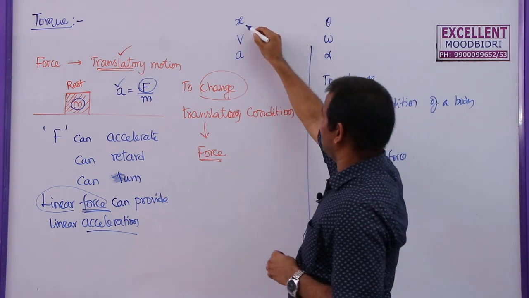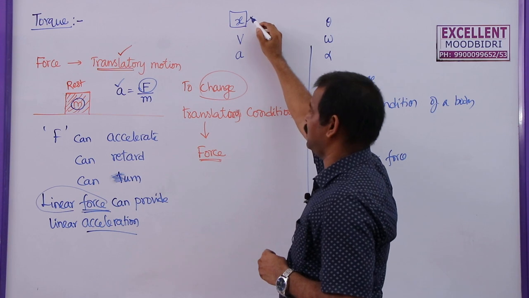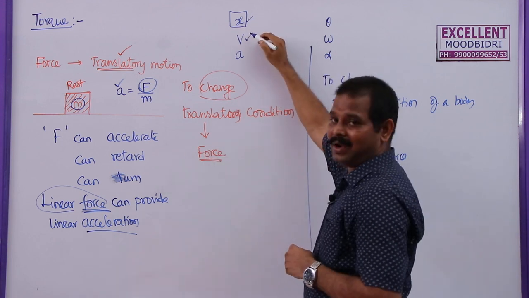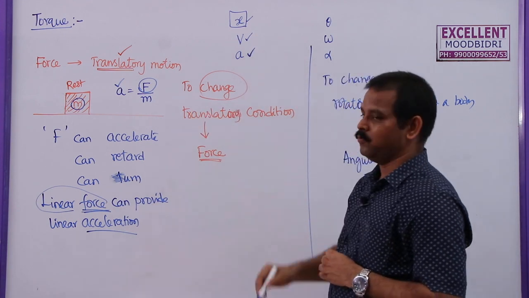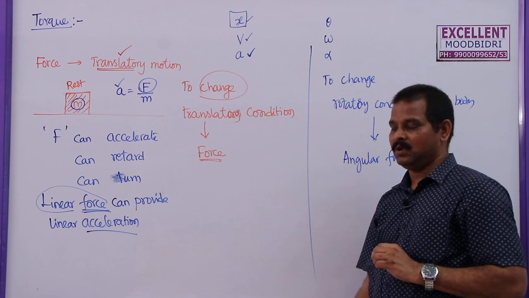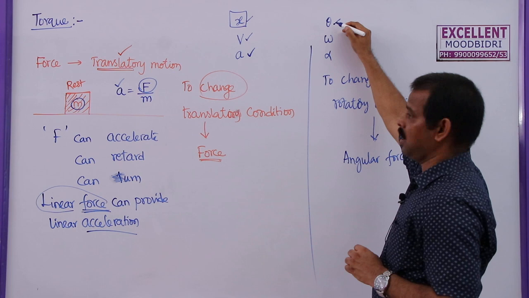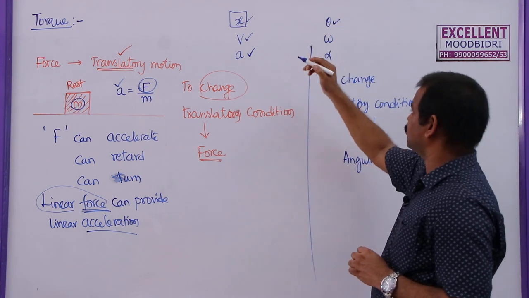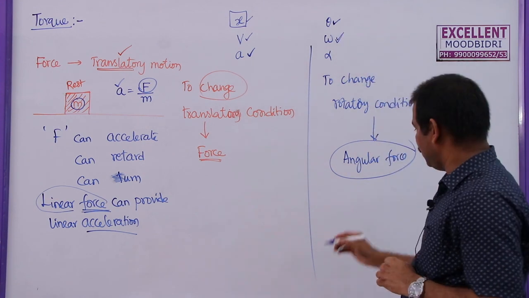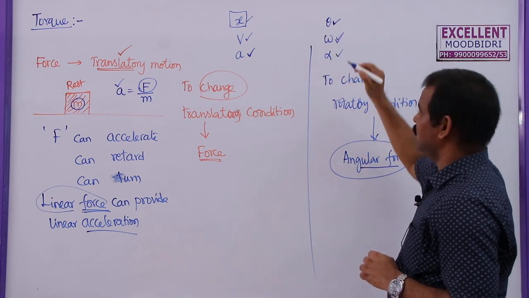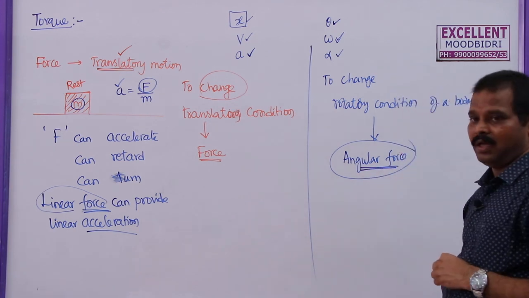So, when a body is moving along a straight line, to increase the displacement, I need to apply force. To increase the velocity, I need to apply force. To provide the acceleration, I need to apply a force. We call it simply force, but actually that is linear force. Similarly, when a body is rotating through an angle theta, to increase this angle of rotation, I need to apply angular force. To increase the angular velocity, I need to apply angular force, and to give angular acceleration also, I need to apply angular force.